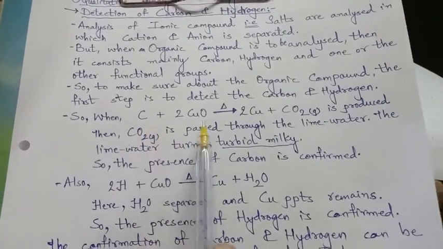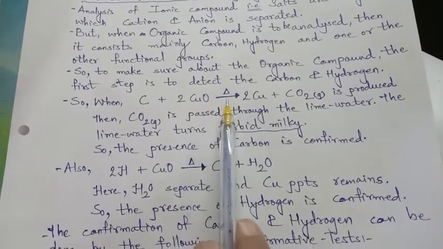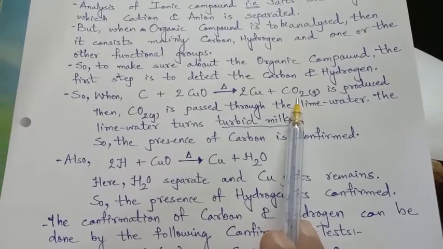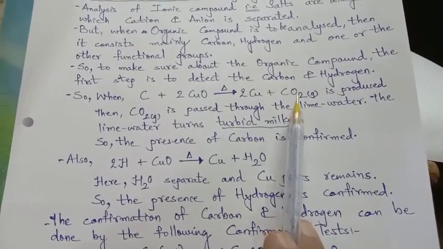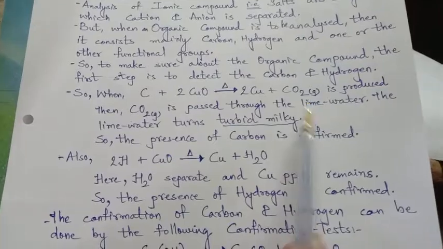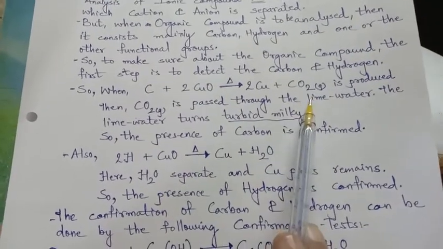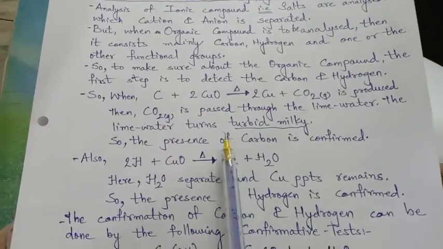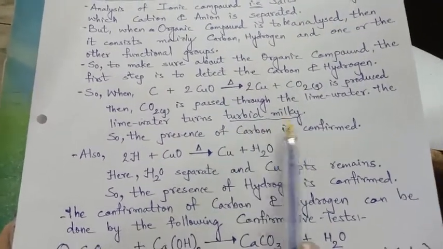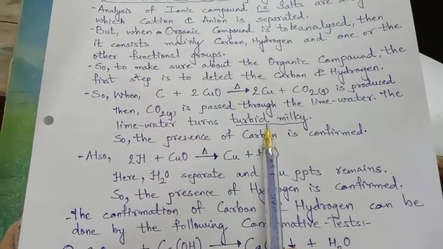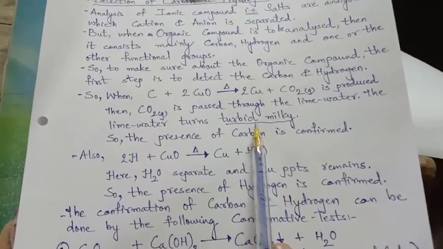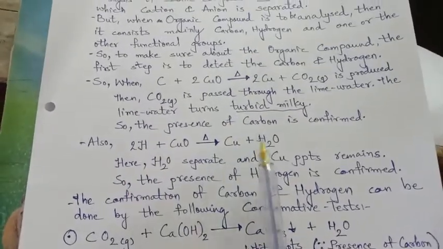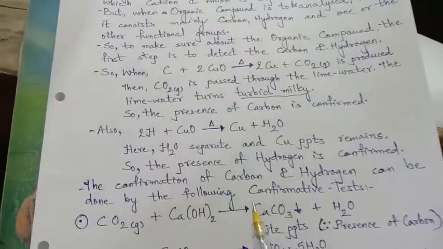carbon, when it reacts with copper oxide and is heated, separates copper and carbon dioxide. So, carbon dioxide is produced. Now, when this carbon dioxide is passed through lime water, we know since long that the lime water turns turbid, milky. Turbid means some white precipitates are present in the water. And this gives us the idea that yes, the compound contains carbon.